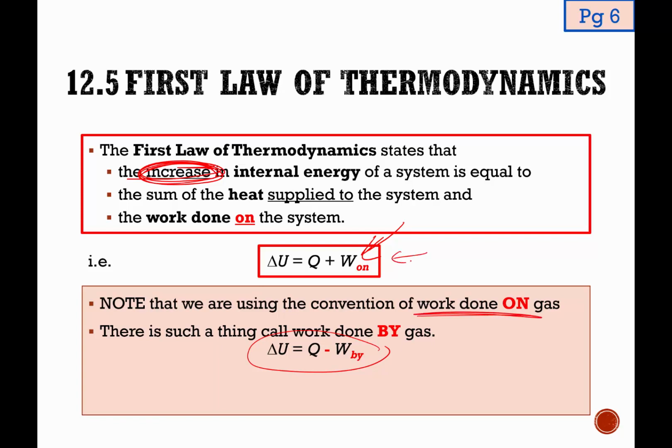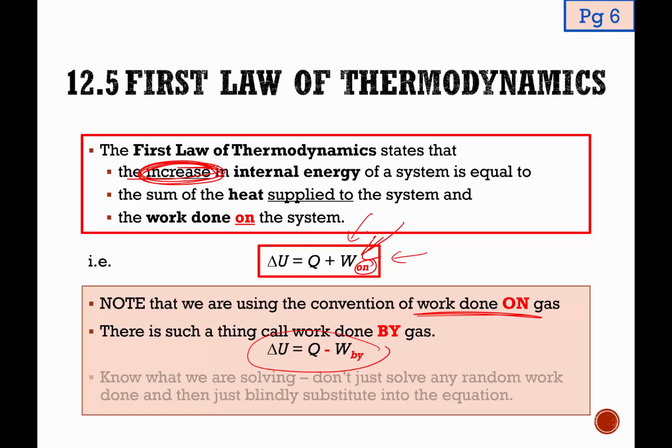So memorize this. At the same time, I will strongly highlight that you should always write down this subscript whenever you apply the equation so that you do not accidentally substitute in the wrong value. In questions, sometimes they may give you the positive value of work done by the gas, and you must be aware you should be substituting a negative value into this equation then. So you need to know what we are solving. Do not just solve any random work done and then blindly substitute them into the equation.